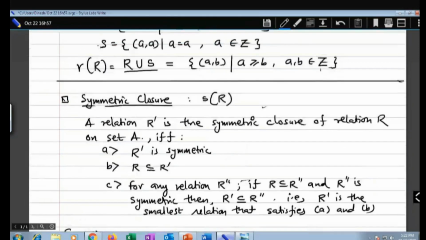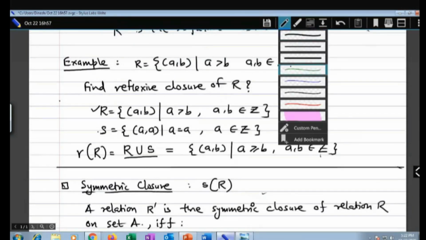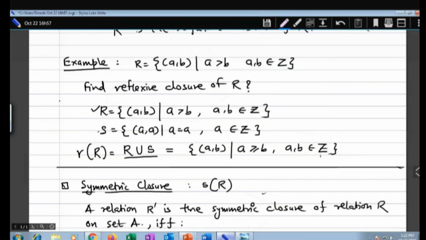Like in the previous case, we wanted to find the reflexivity, so we added this as A is equal to A. But now we cannot. Sorry, got stuck somewhere. This is because of the sensitivity of the pen. Just a minute.